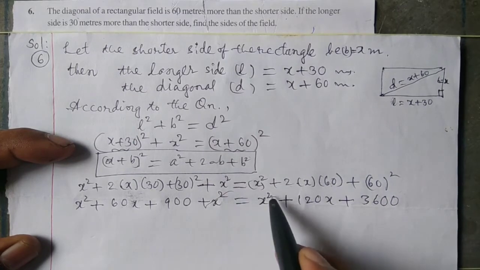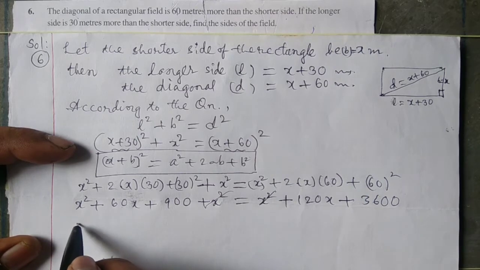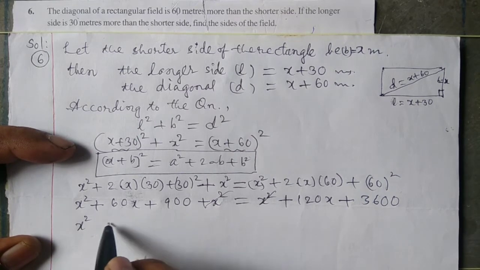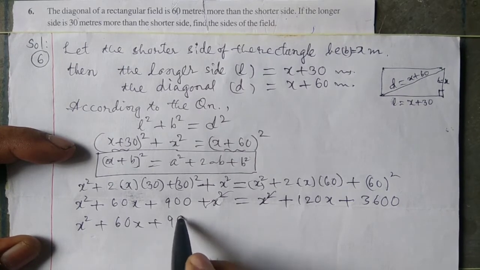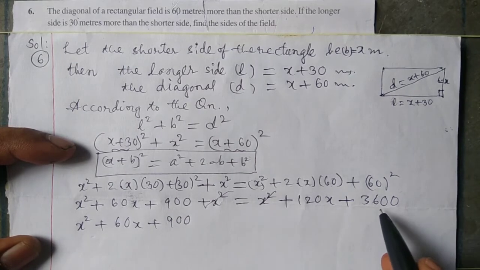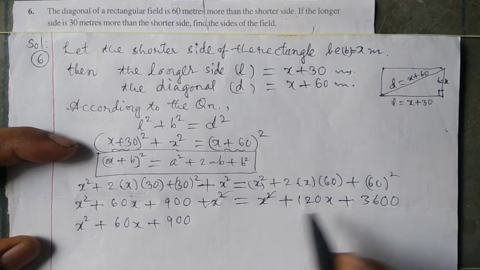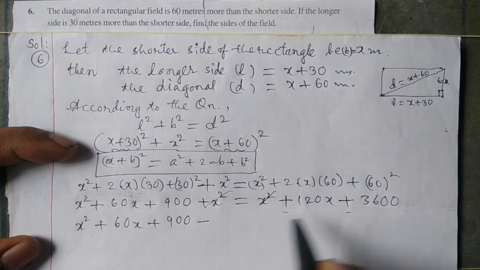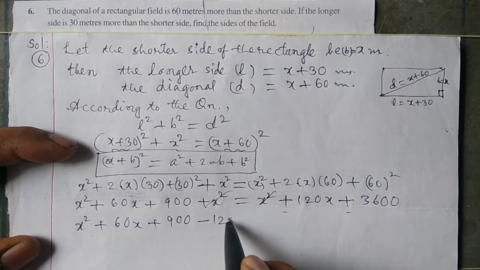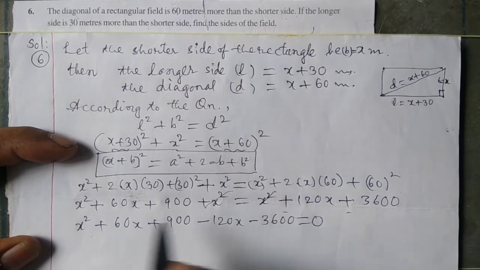We can cancel the same quantities on both sides, so x square plus 60x plus 900. We have to transpose the quantities on the right side to the left side. While transposing, these signs will change. Minus 120x minus 3600 is equal to 0.